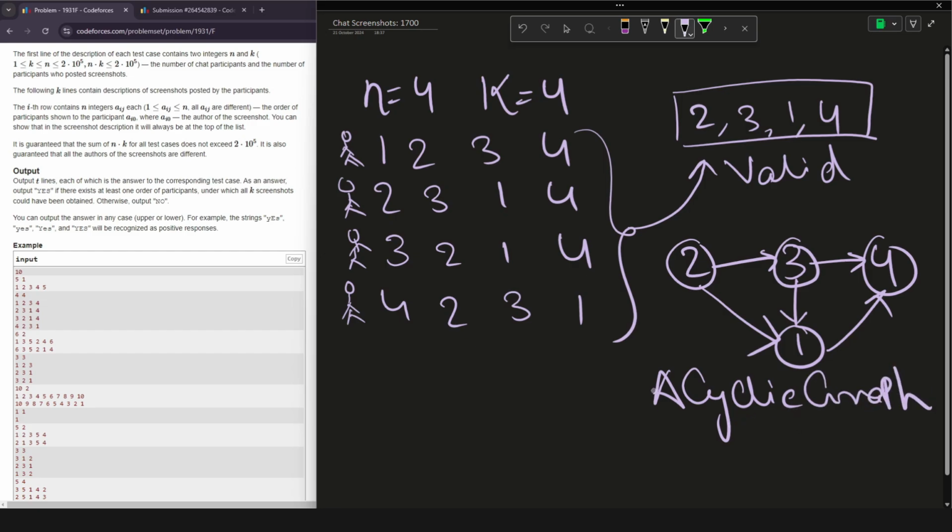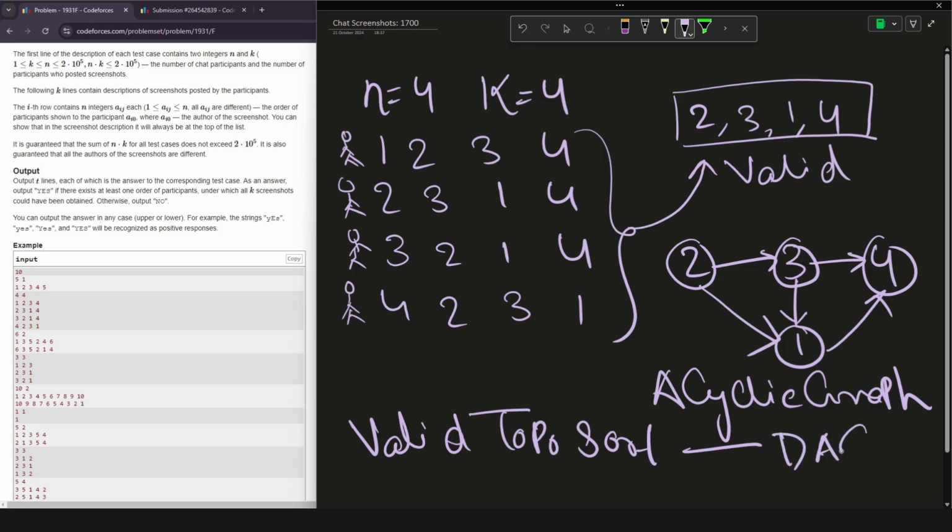And where do we observe an acyclic graph? We observe acyclic graphs in the condition of topological sort. What is the condition of a valid topological sort? If we want a valid topo sort, then the given graph should be a DAG, that is directed plus acyclic, right? This graph is directed, and it is also acyclic, which means that this graph can have a valid topo sort, which is this one.